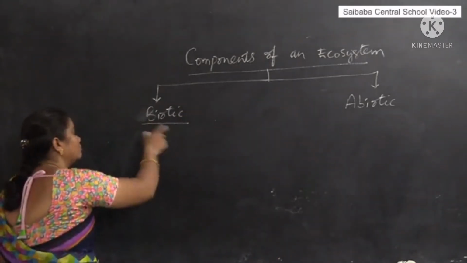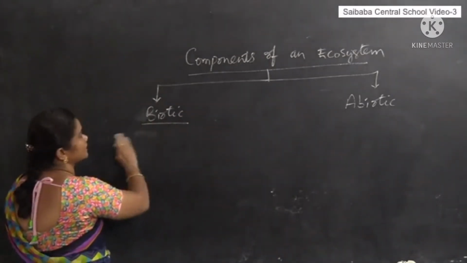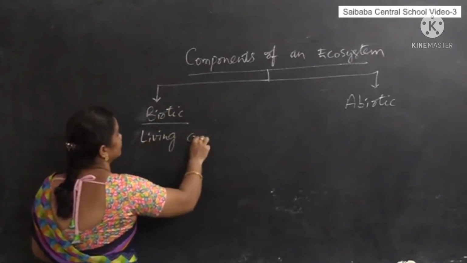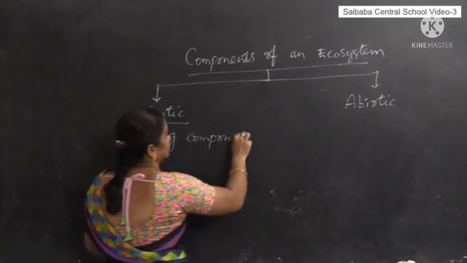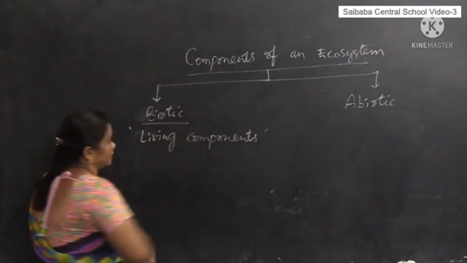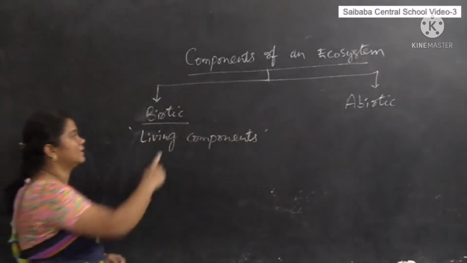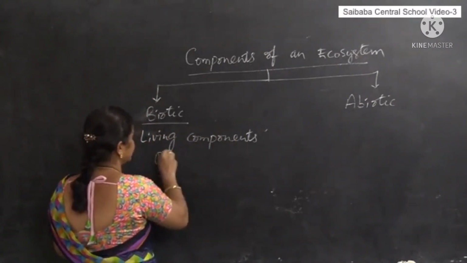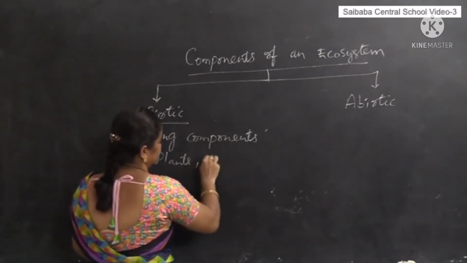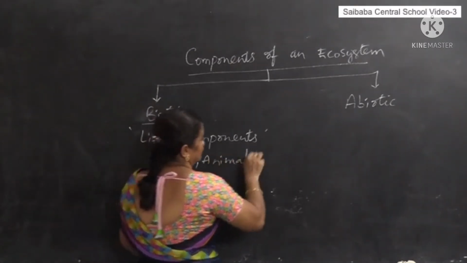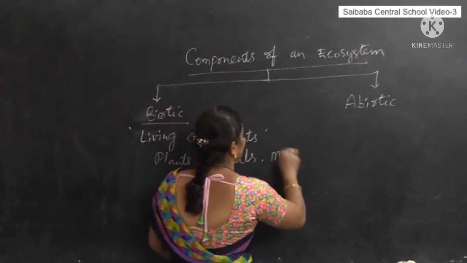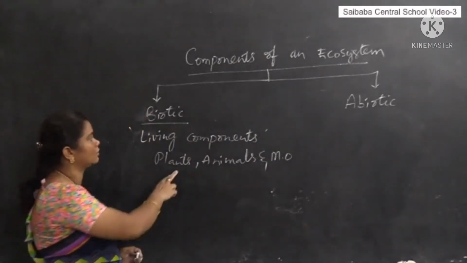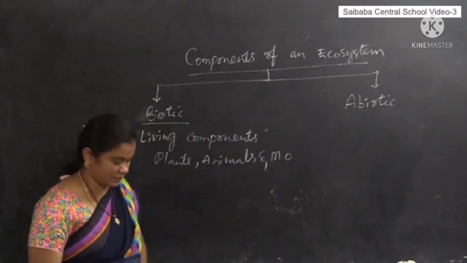So biotic components means the living things of an ecosystem. Examples are plants, animals and microorganisms. All these living components together are called biotic components.